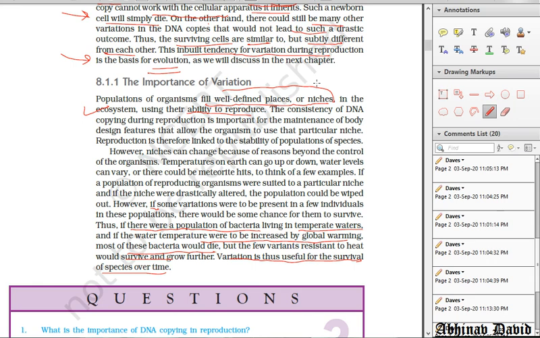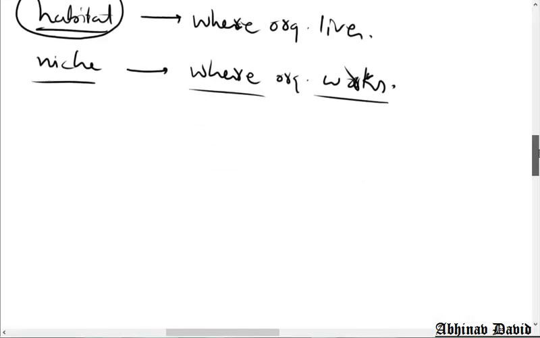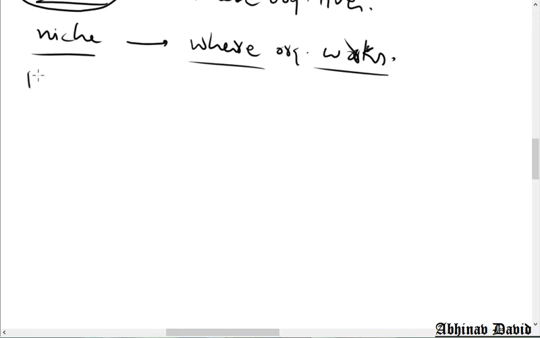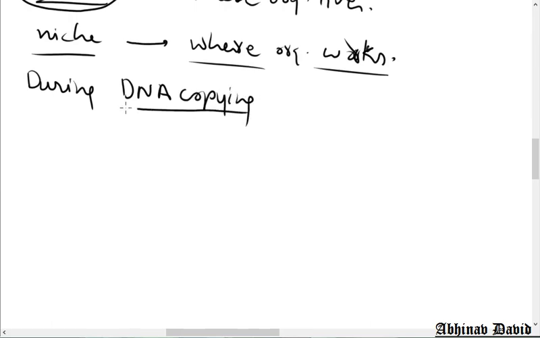Now, here we are going to see two concepts which are opposite to each other. What are those two concepts? During DNA copying, two things take place in the new DNA. Number one is variation, that we have already seen, that variations take place in the new DNA which help the organism to survive. Number two, what is the second point?